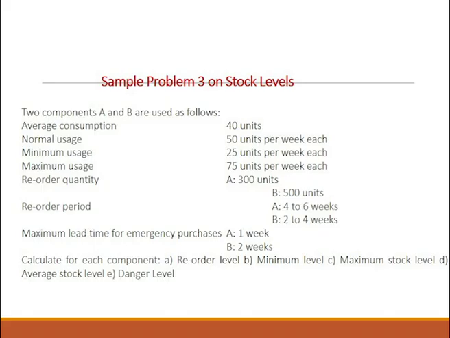and if you are reordering A, you will reorder 300 units. If you are reordering B, you will reorder 500 units. For A, the reorder period is 4 to 6 weeks, and for B, the reorder period is 2 to 4 weeks. And in case of emergency purchases, A has 1 week time and B has 2 weeks time.